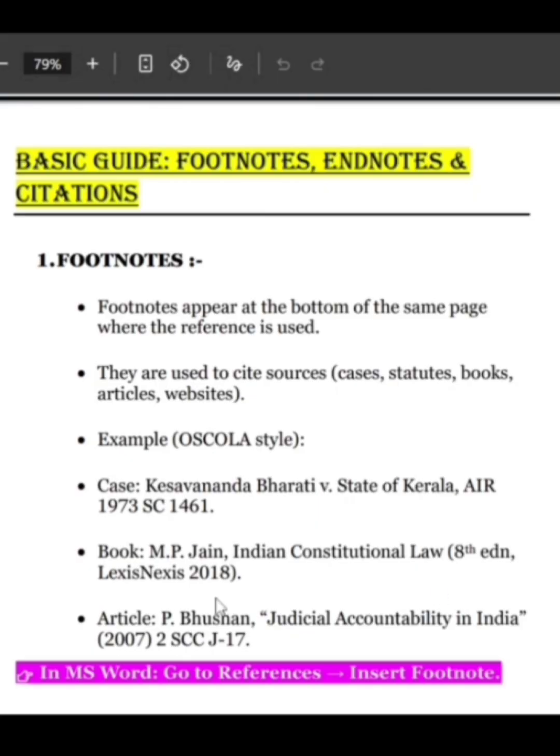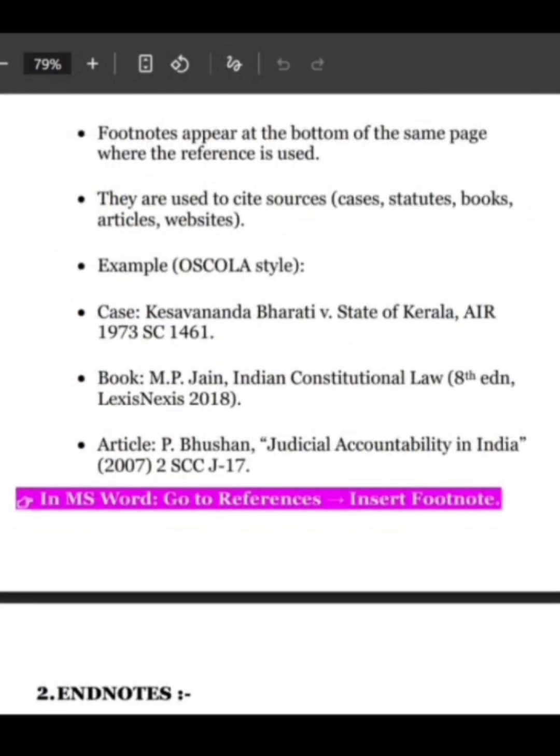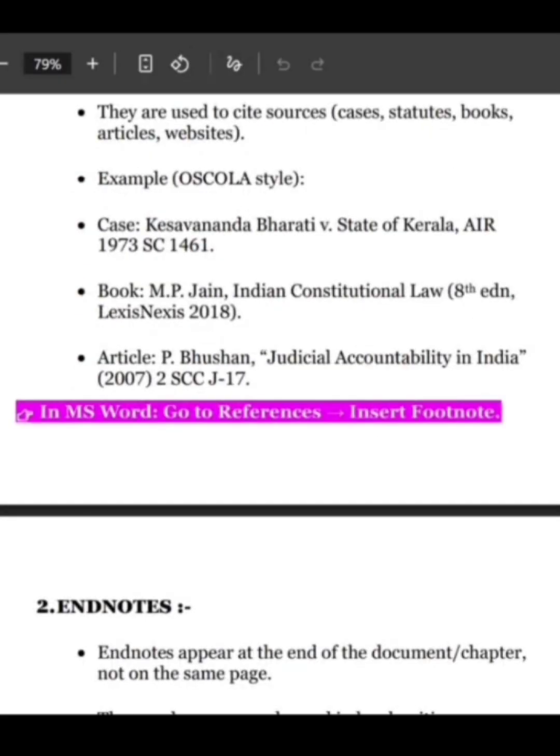Now, for citing a book, you have to write the name of the author, then the name of the book, its edition, the publication house and the year of publication. When you are citing an article, you have to write the title of the article, then the year in which it was published. I will teach you how to insert footnotes after completing this PDF.